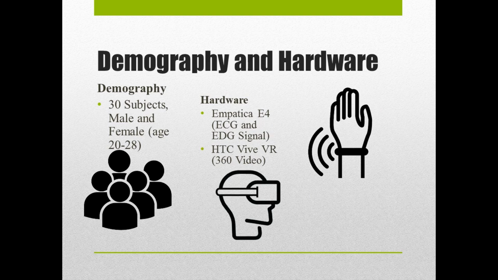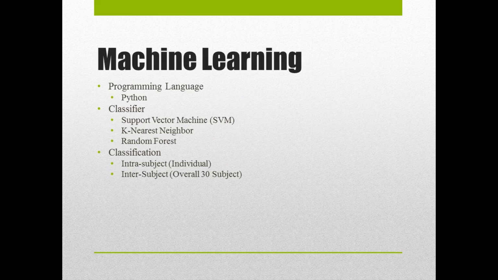For demography and hardware, we have collected 30 subjects, consisting of male and female subjects with ages ranging from 20 to 28 years old. The hardware that we use is a wearable from Empatica Evo, which collects ECG and EDG signals. Then we use an HTC Vive VR for the subject to view the video in 360 degrees. For machine learning, the programming language used is Python with 3 different classifiers: SVM, KNN, and random forest. The classification is done with intra-subject, which is individual, and inter-subject, which is overall.